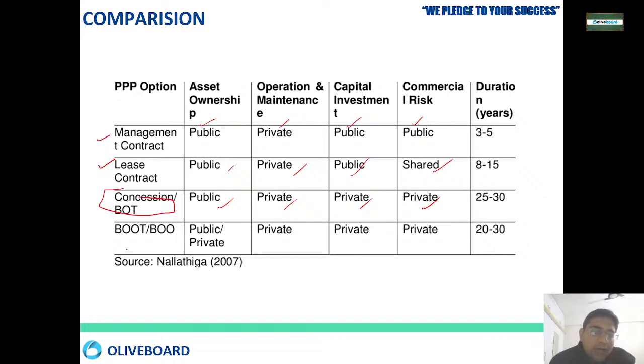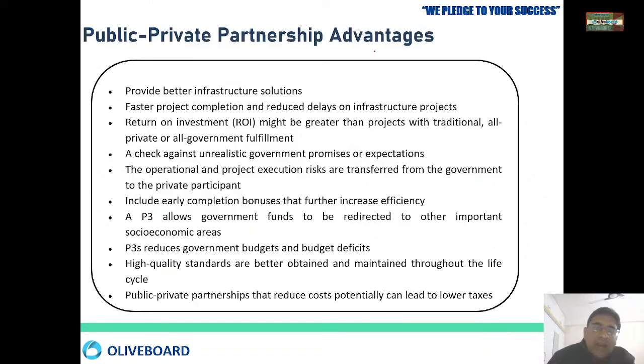Then BOOT, build, own, operate, transfer, or BOO, build, own, operate: asset ownership will remain with public or private. Rest, operation maintenance public, capital investment private, operation maintenance private, capital investment private, commercial risk is also private. Okay, so these are all the models, based on the various types of asset ownership, operation maintenance, capital investment. What are the advantages of this PPP model?